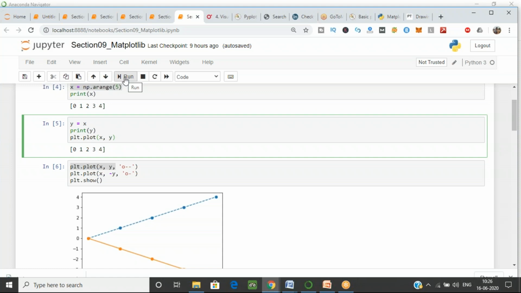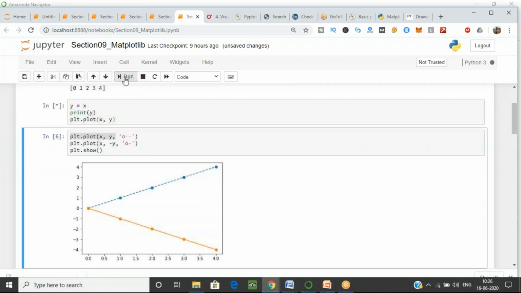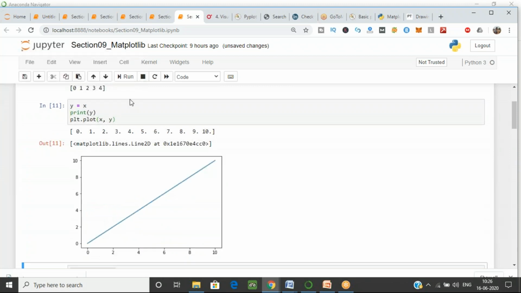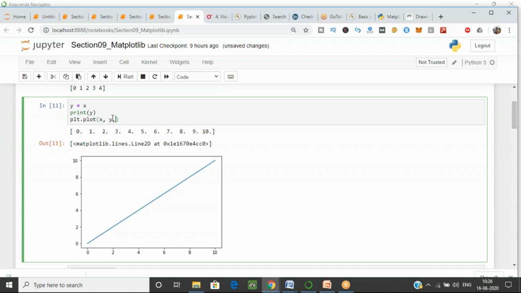Let's run this, and I hope you know how to run it. Either you can click on this, or you just have to press shift enter. Then the command will execute. Yes, a straight line will come. Now I want to see this line. As you can see, this line is very boring. I want to do some styling for that. Let's say I want the line to be drawn like dots. Now let's execute this.